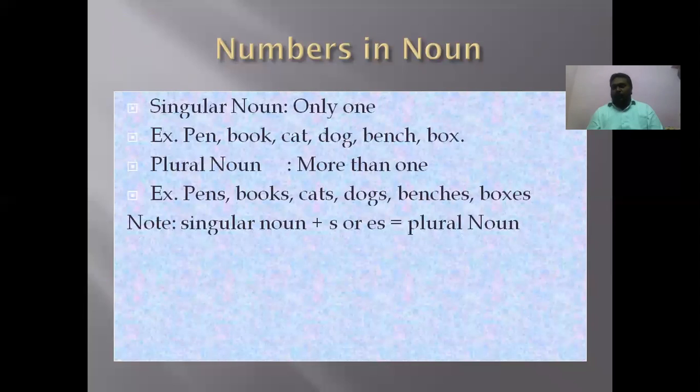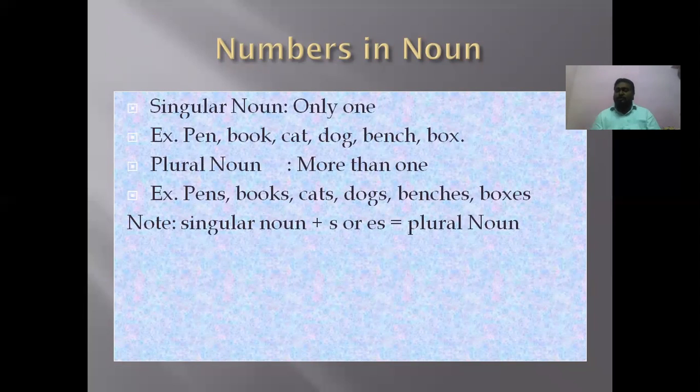Now take plural. More than one is called plural. Sometimes we can say two or more than two: two is also plural and more than two is also plural. Examples of plural nouns: pens, books, cats, dogs, benches, boxes.